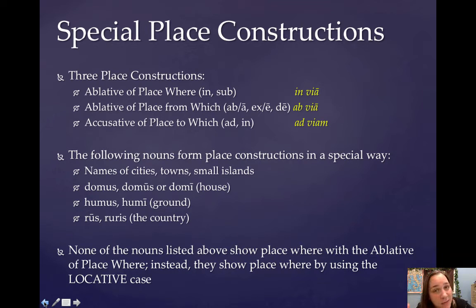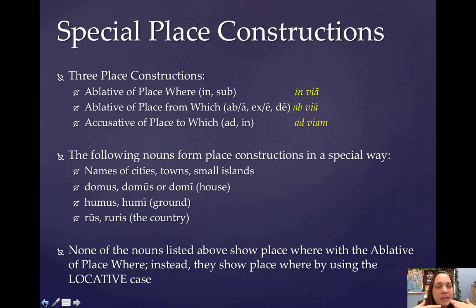Now, in addition to those names, which take special place constructions, there are also 3 nouns: domus, humus, and rus. Domus, or actually sometimes domi, because domus is this weird word that's sometimes fourth, sometimes second declension. It means house. Humus and humi means ground, and rus, ruris means the country. Okay, so those 3 irregular nouns, plus the names of cities, towns, and small islands, are going to express place using special place constructions.